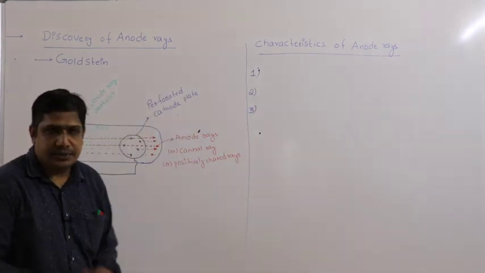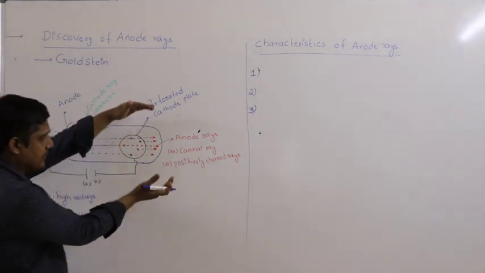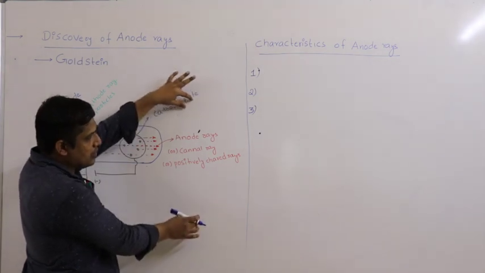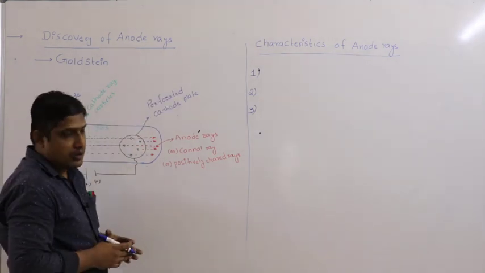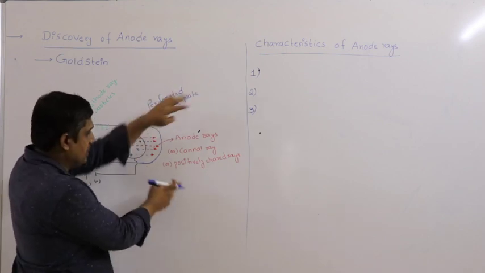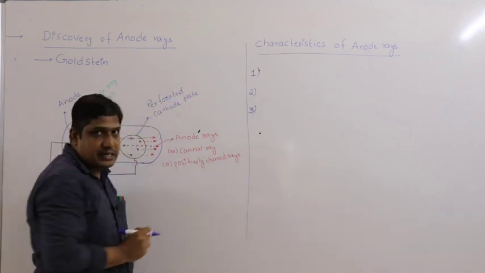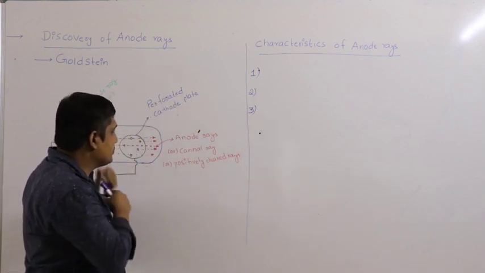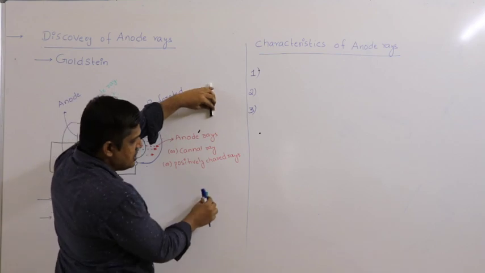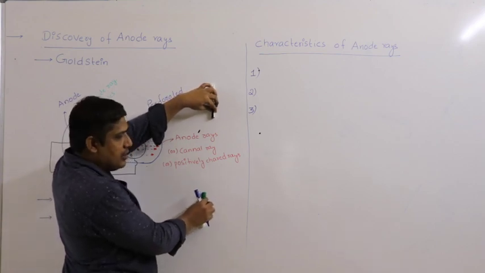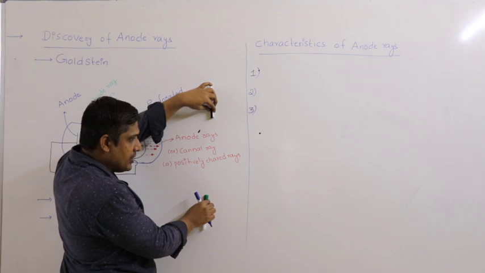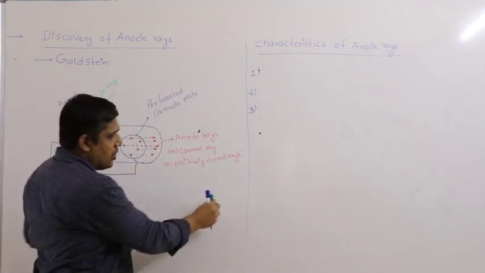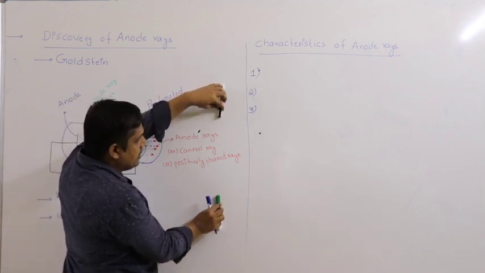Right, third point. When you apply an external field to this, placed between metal electrodes connected to the external source, in the absence of the field these anode rays travel in straight lines. But when you apply the field, say this is the positive charge terminal, this is the negative charge terminal, in the presence of this applied field, the anode rays are found to deflect towards the cathode. Say this is called cathode, the green one, the black one is anode.